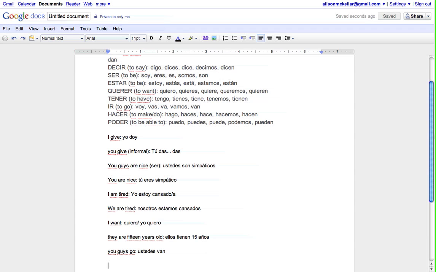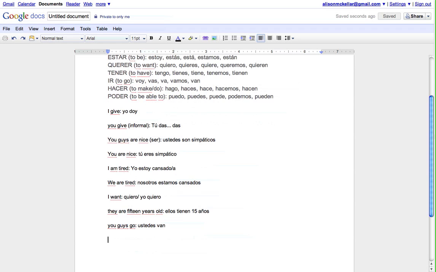Last verb, poder, means to be able to, or to can, is the way that we use that verb a lot. It's can in English, but in the infinitive, it becomes to be able to. So that's a regular stem changer that goes from O to UE.